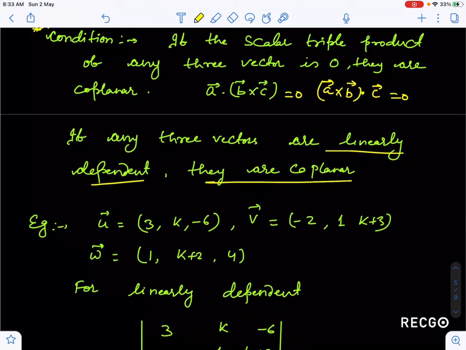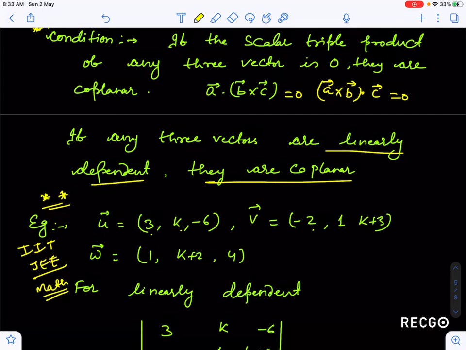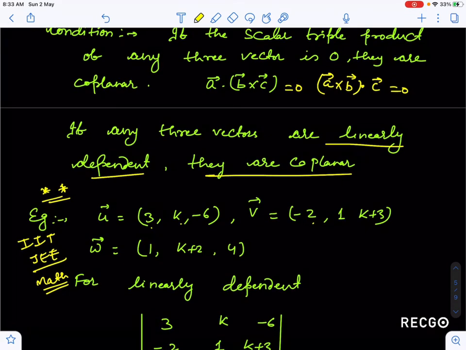I have taken one example which you may not understand right now, but definitely you will understand after some time. Take u vector as 3, k, minus 6, v is equal to minus 2, 1, k plus 3, and w is equal to 1, k plus 2, and 4. This is a JEE type question, guys. This is not asked in physics, this is asked in mathematics. What is the condition? These vectors u, v and w are coplanar. Being coplanar, you have to find the value of k.